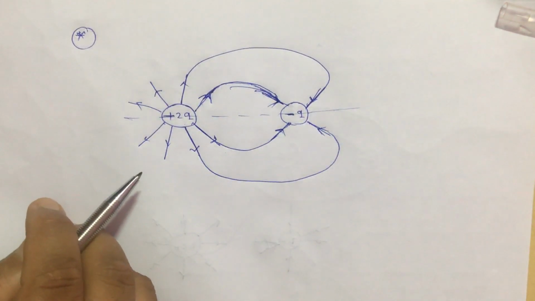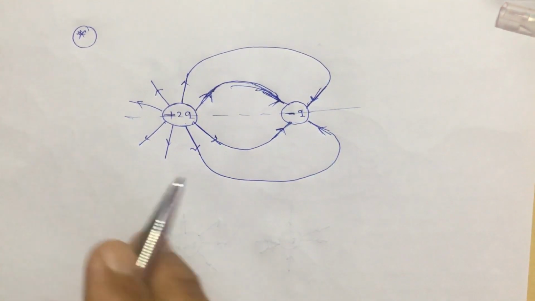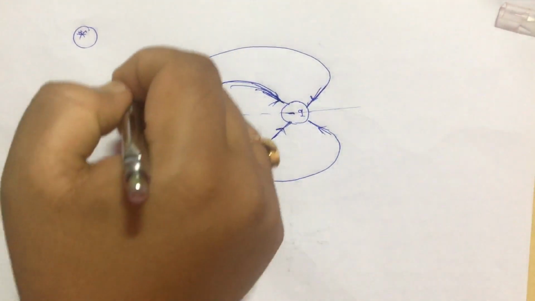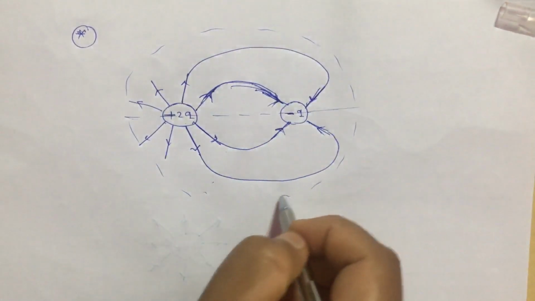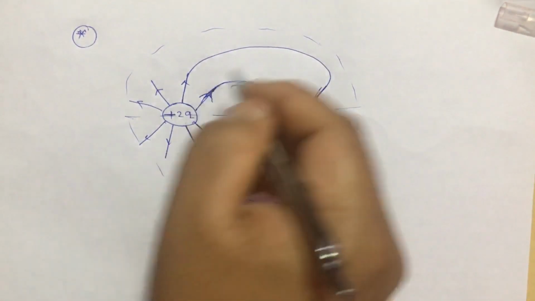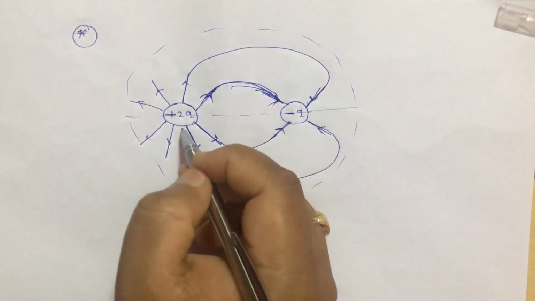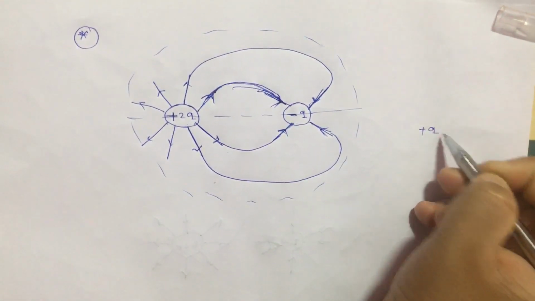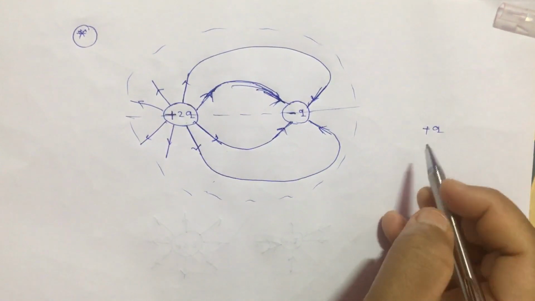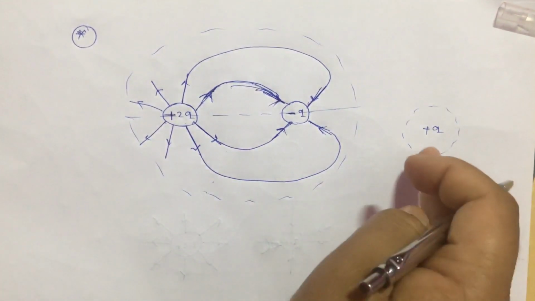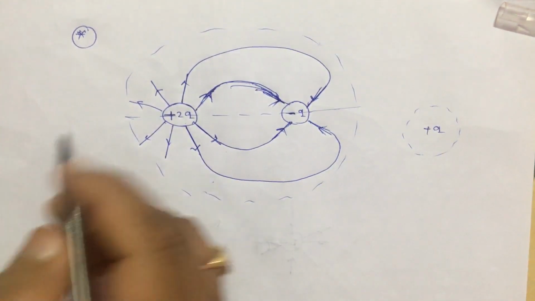But there is a problem here. What is the problem? What is the system of charge here? This total system is the system of charges. Now the total charge of this system is plus 2q minus q, so that is going to be plus q. Now how should the electric field lines for this plus q look?